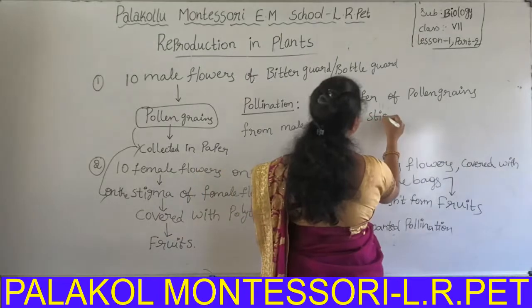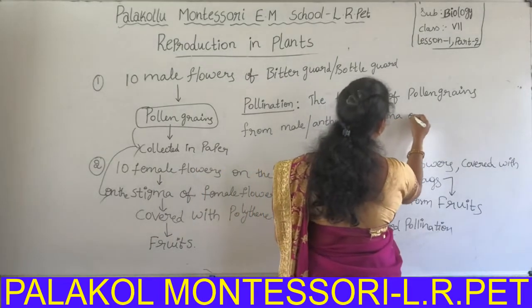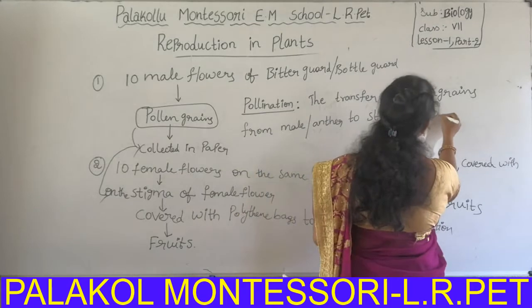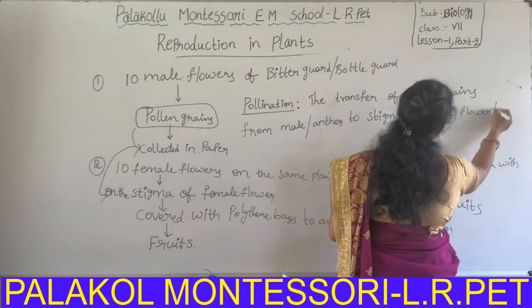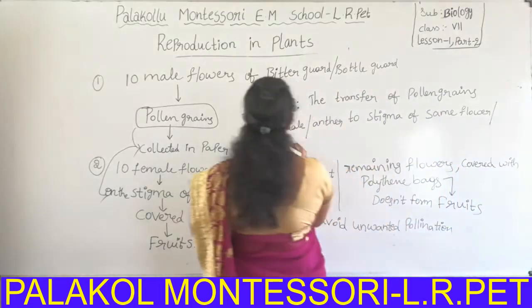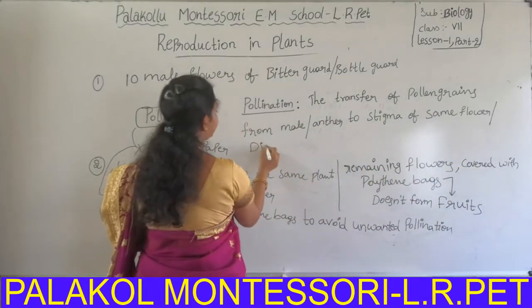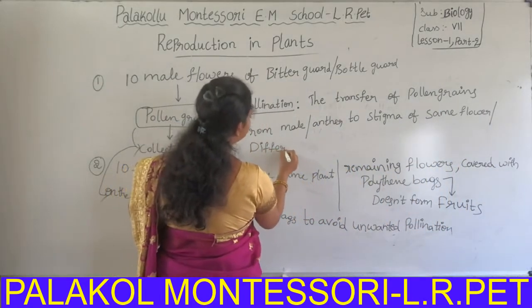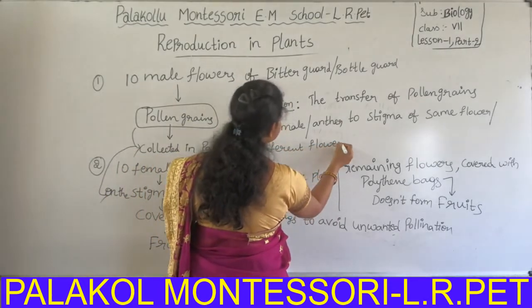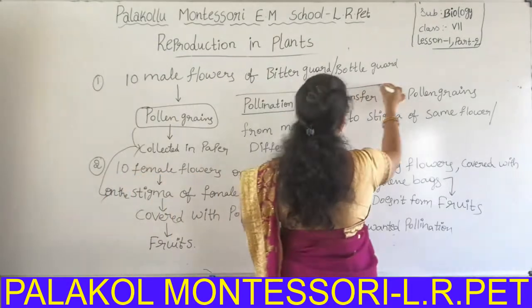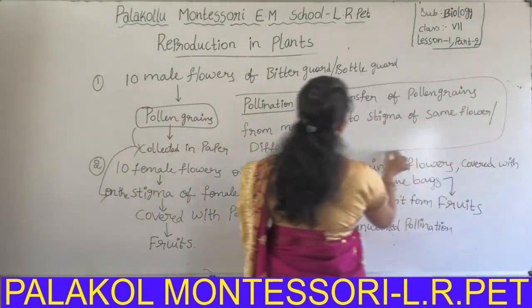Stigma, of the same flower or a different flower. It is called pollination.